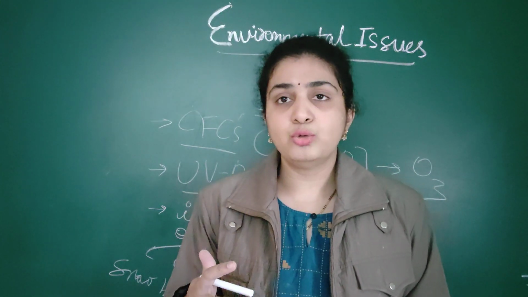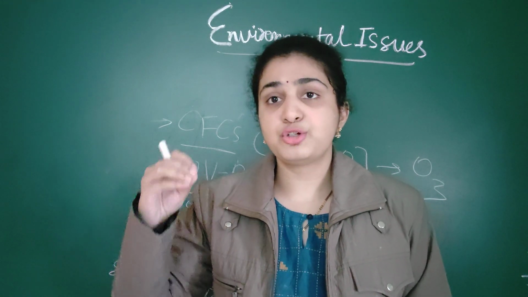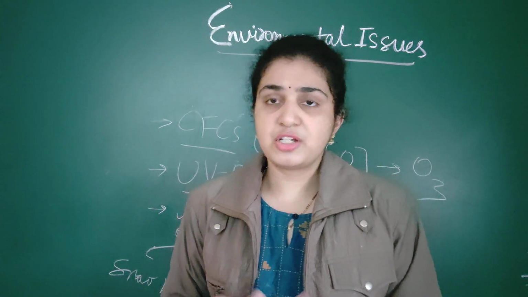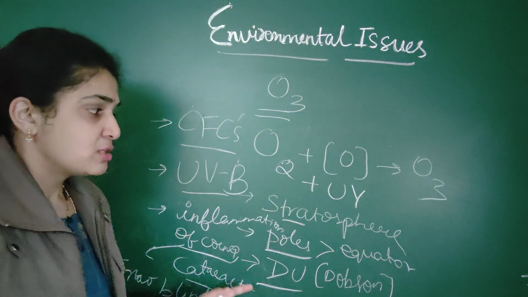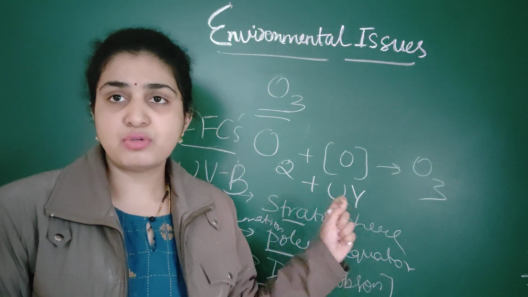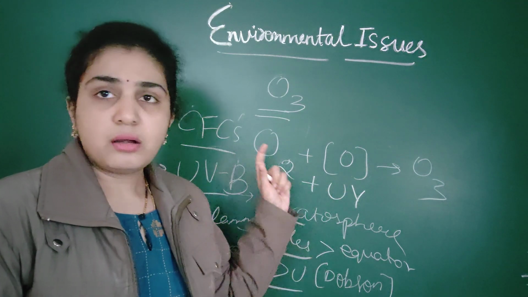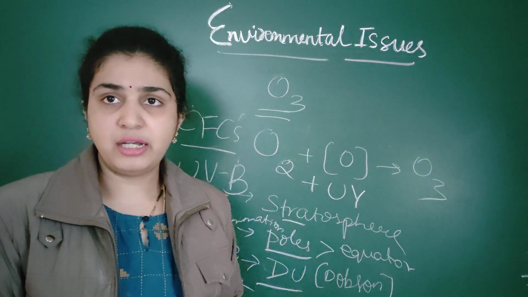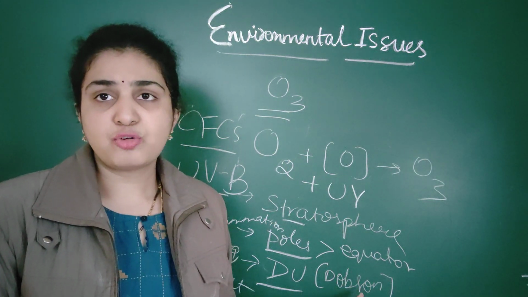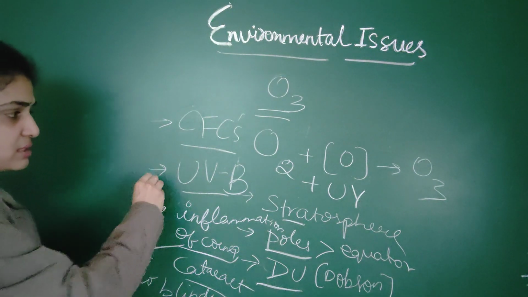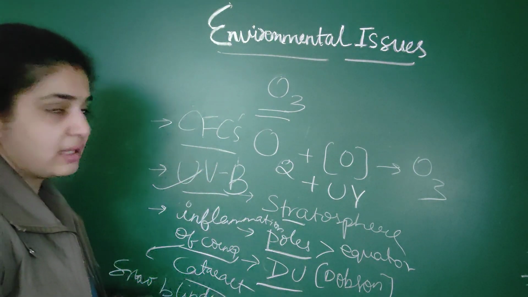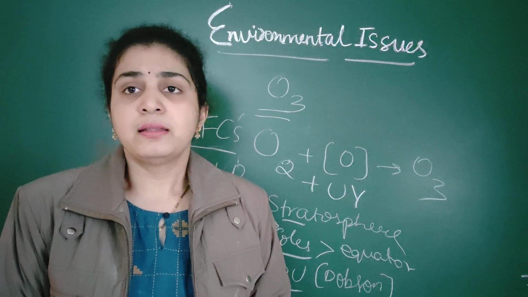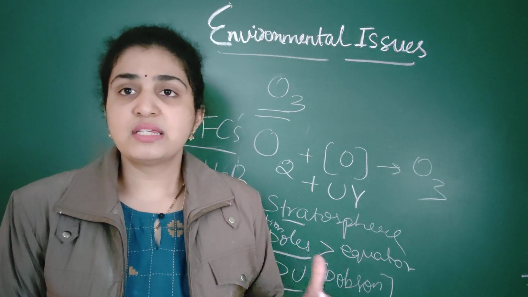So we should minimize the usage of refrigerators and air conditioners. This is the main cause which leads to ozone hole formation. So this is about that. Two important NEET questions they will ask: how is the thickness of ozone measured, in Dobson units? Another is about UVB radiations, inflammation of the cornea and cataract, then chlorofluorocarbons. Another important thing you should remember is the Montreal Protocol.